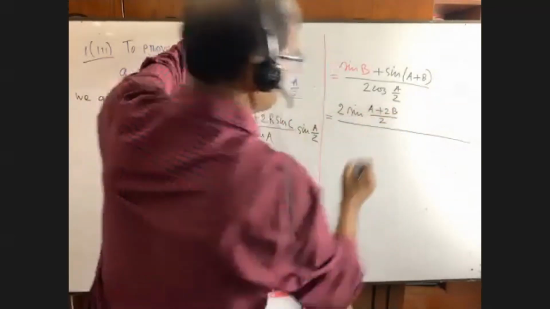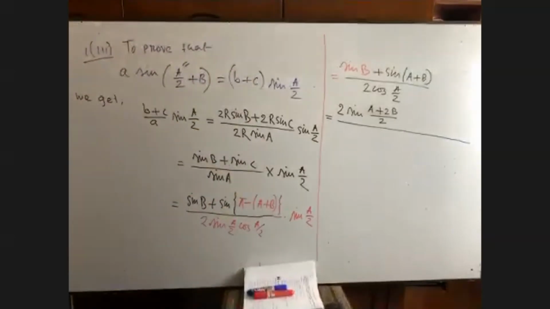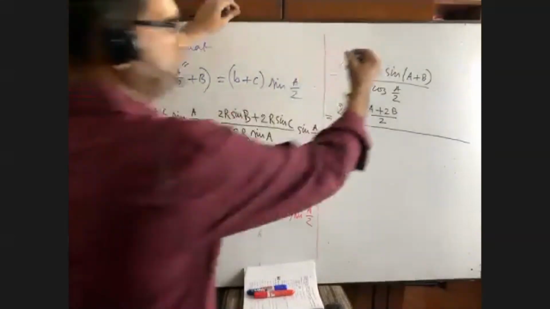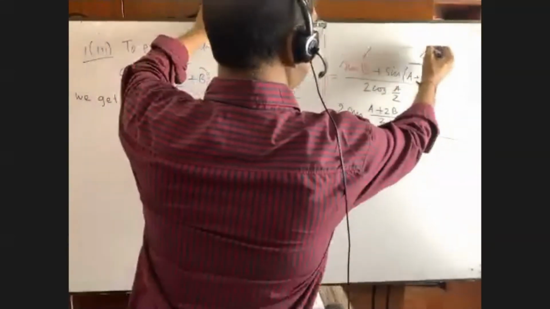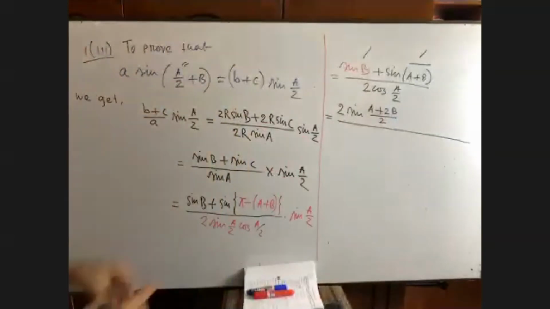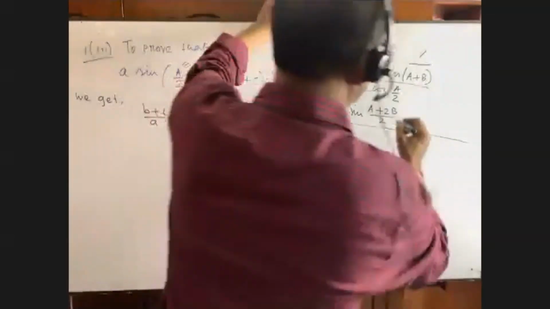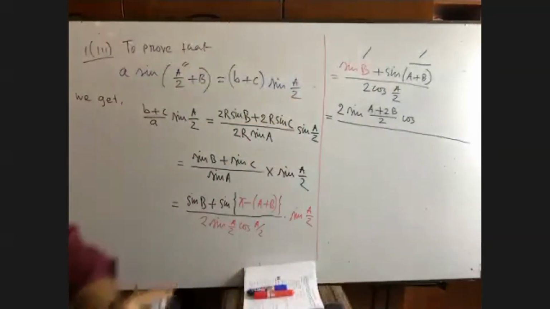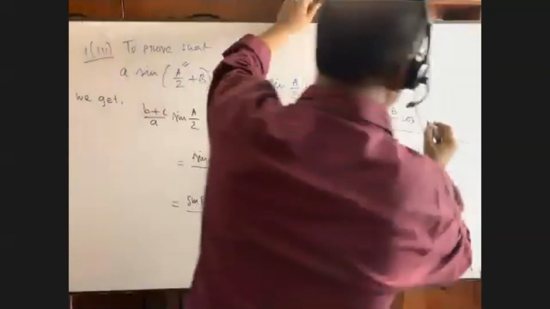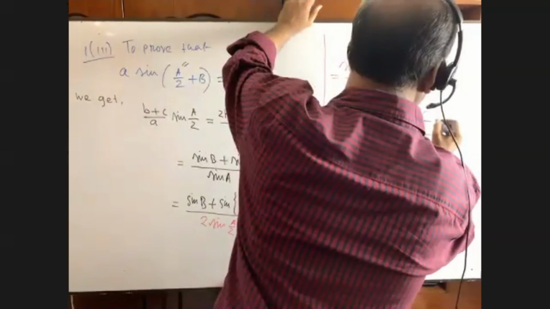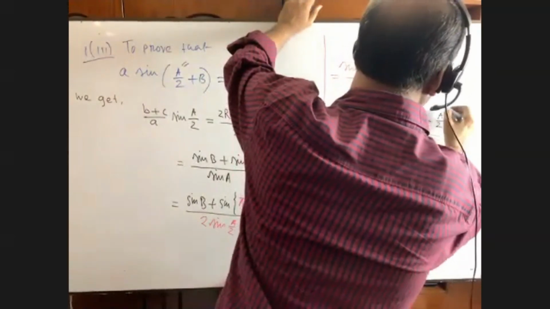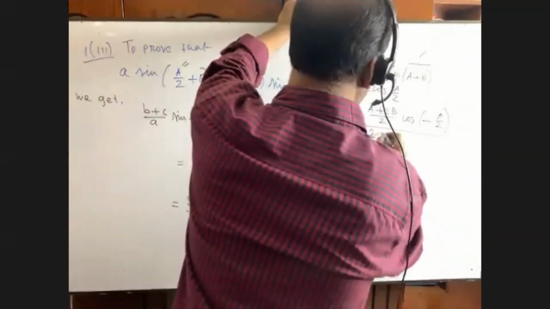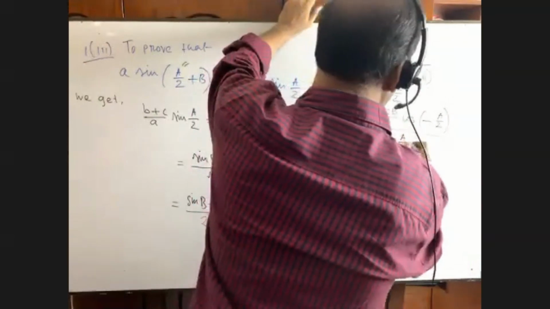Will I get this? Yes, sir. Then cosine, who can tell me here? Minus A by 2. Very good. Minus A by 2. And here it is 2 cosine A by 2.